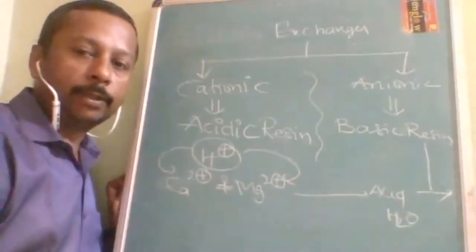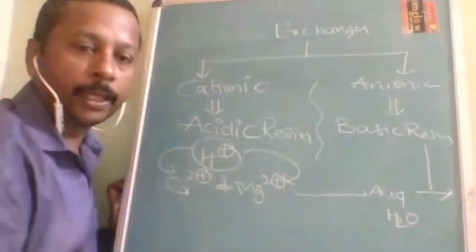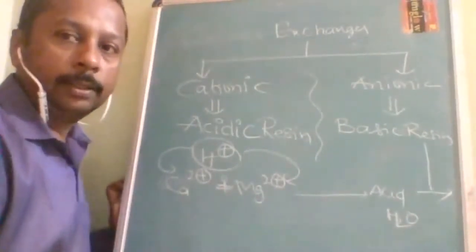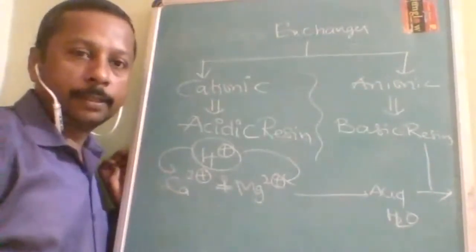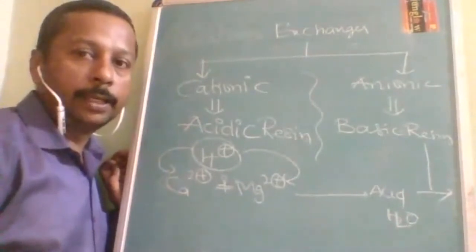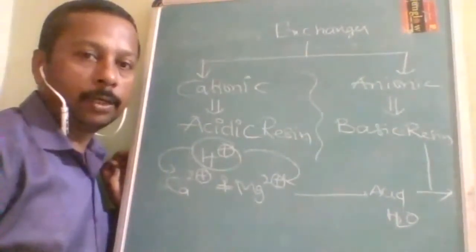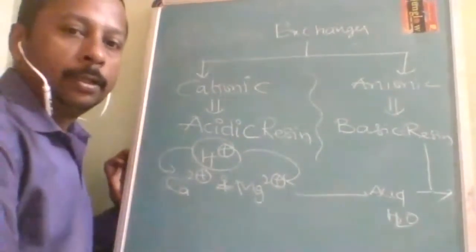All impurities will be removed. Cation will be replaced with H+, and anion will be replaced with OH-. So it is called demineralized water.